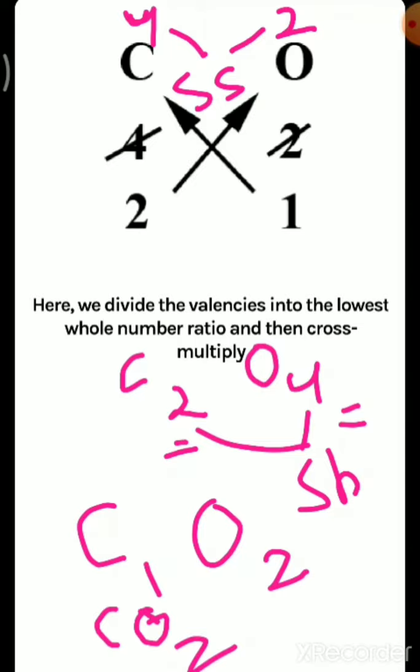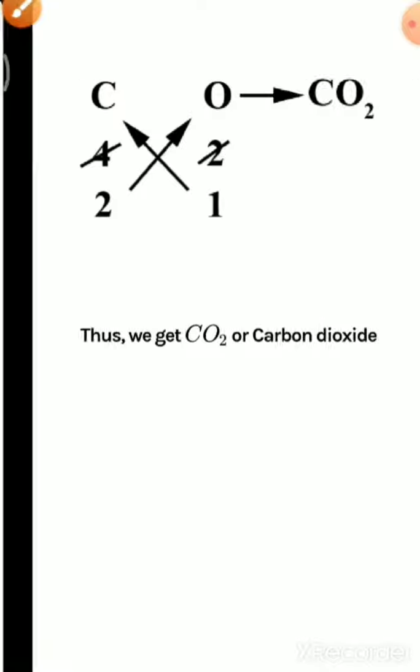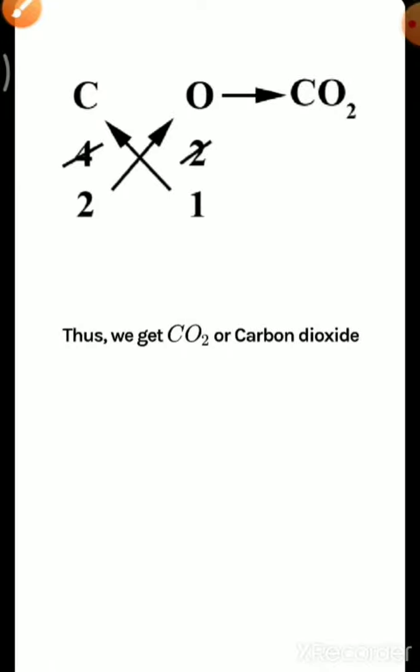Okay, so you got the answer CO2. In this way you have to interchange, or do cross multiplication. I think you have understood. Very good. So like this we got CO2, or carbon dioxide.